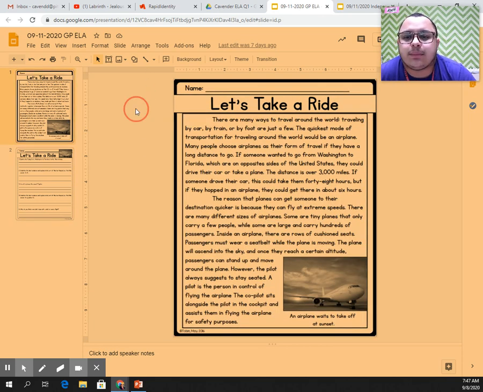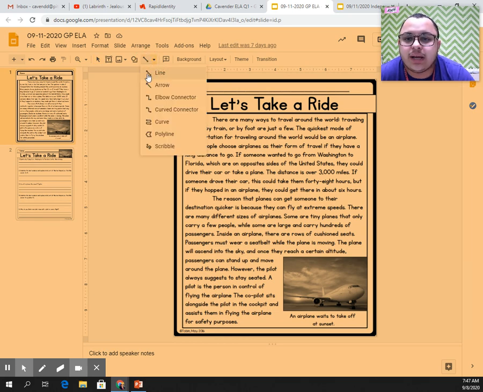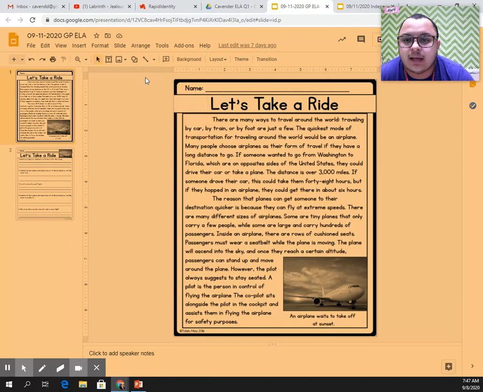So for underlining purposes, what I'm going to do is, if you see this red circle, we're going to go up to this thing that says line. When we click that, we want a line. And then you should have a cross. So when you have the cross, or a plus sign, what you're going to do is look for your answer, and then you're going to underline it.